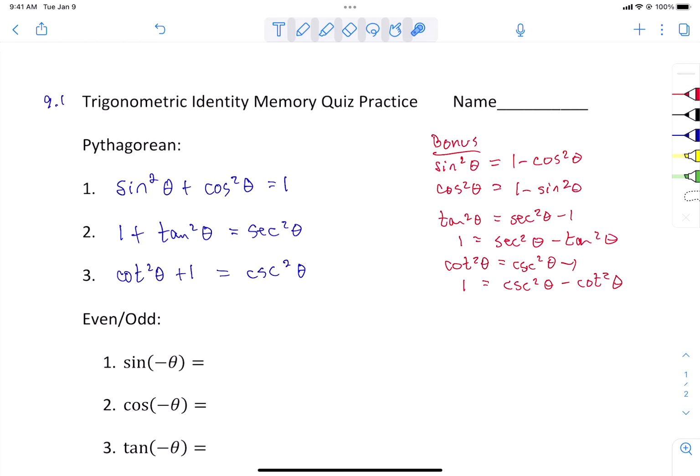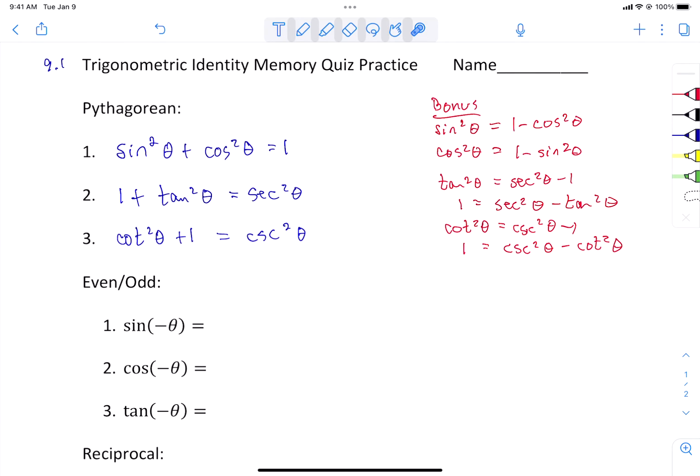Next, let's take a look at the even and odd identities. Sine and tangent are both odd. These ones are odd. This is the only one that's even. Now what does that mean? Well, odd is the fact that it has origin symmetry. Even is the fact it has y-axis symmetry.